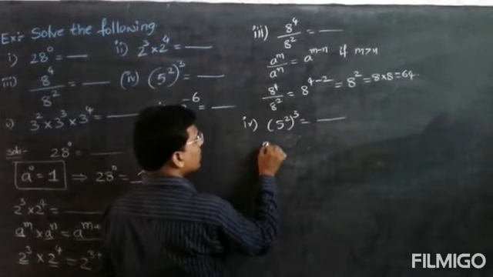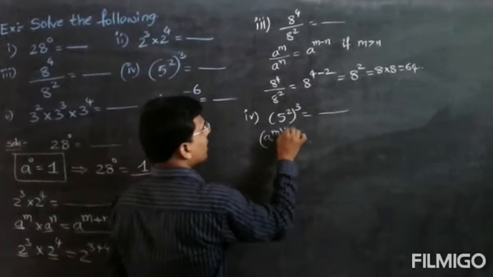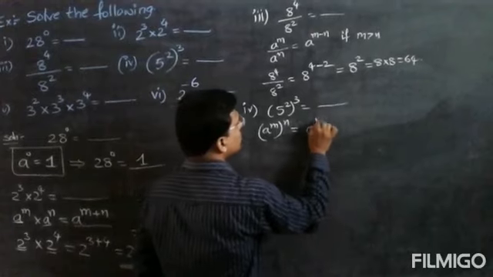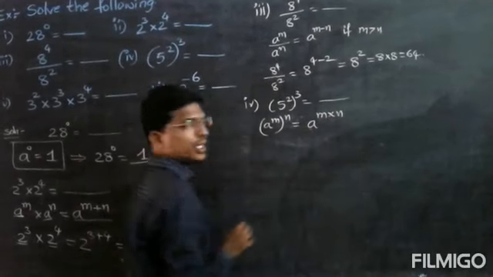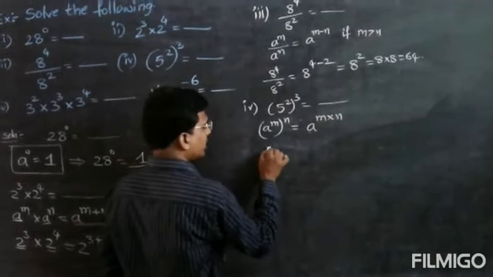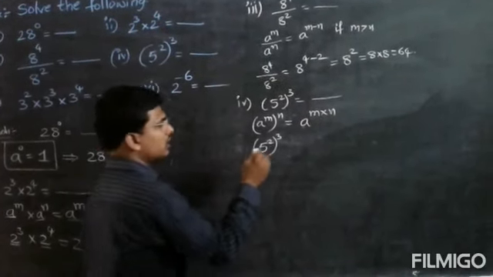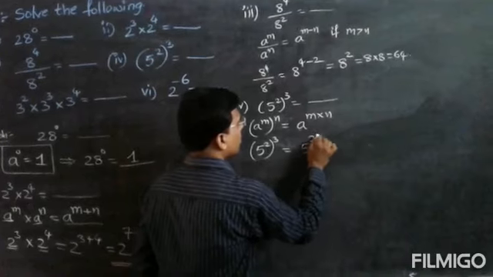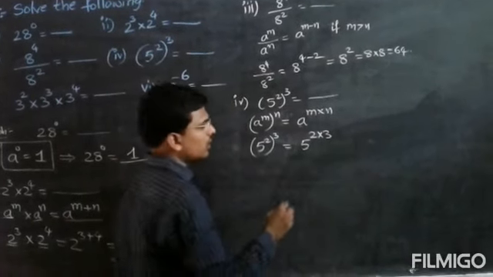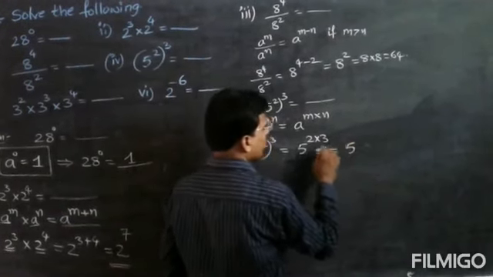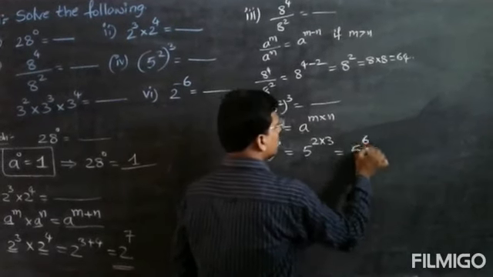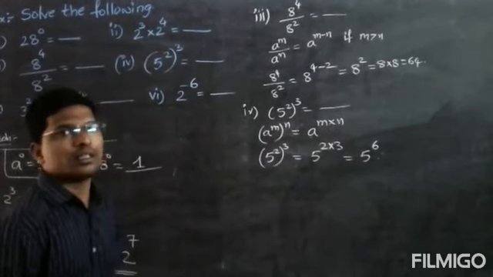Here I know the formula: a to the power of m and whole to the power of n is equal to a to the power of m into n. Here also, 5 to the power of 2 and whole to the power of 3 is equal to 5 to the power of 2 into 3, that is 5 to the power of 6. So this is your answer.